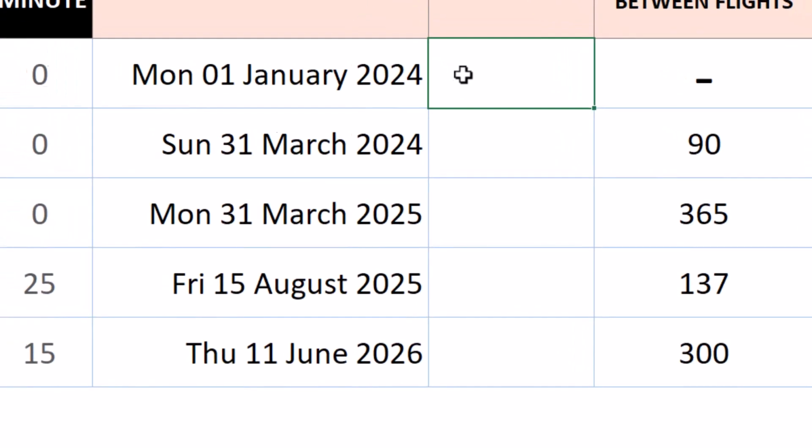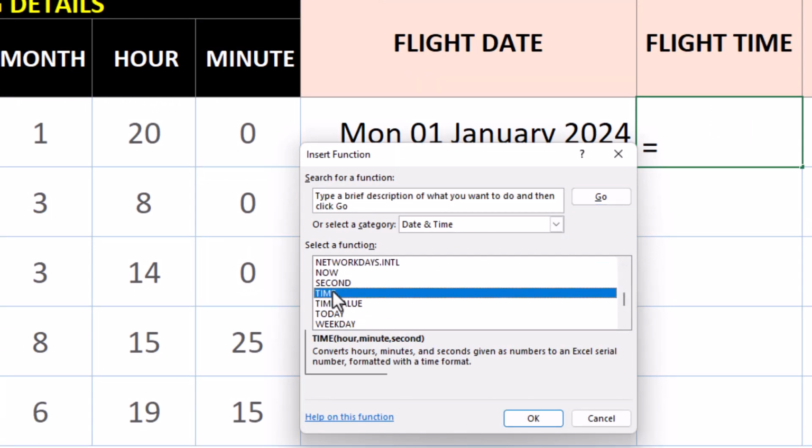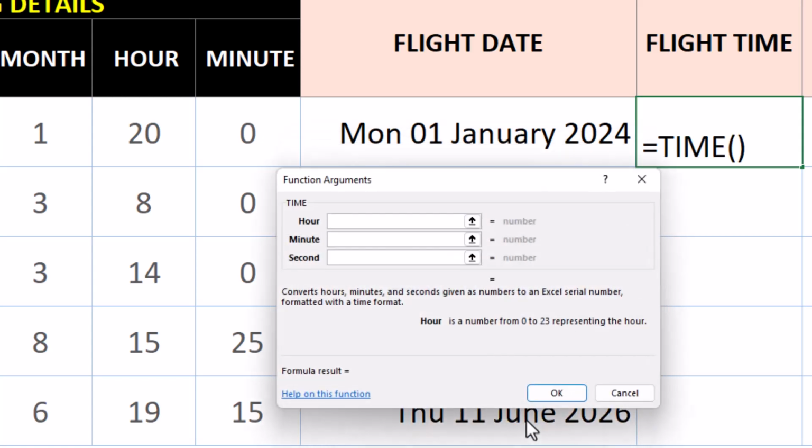And to display the flight time correctly, we can use the TIME function. The hour is this cell here, and the minute.